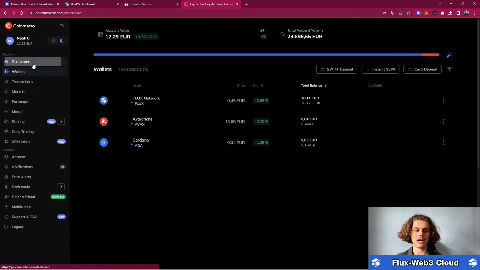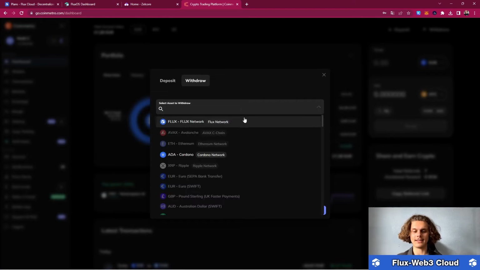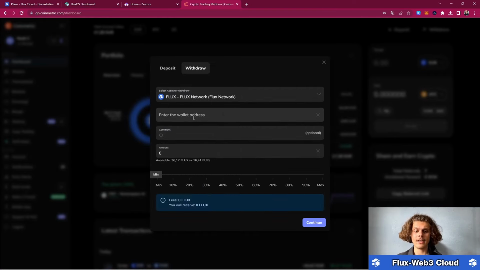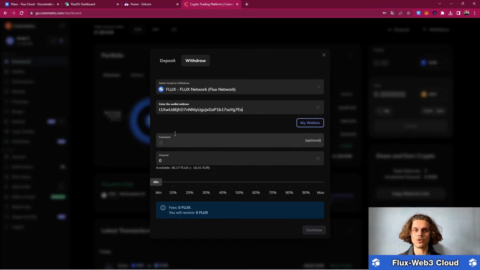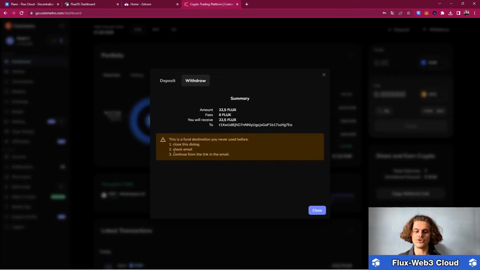Now, the way I do it is I hop over to dashboard, then again next to the deposit button, click on withdrawal and then select the asset, in my case Flux, and then copy and paste the address you just got from your wallet. Now, if you are unsure, you can always try it with a little amount and see if the transaction goes through, and if it goes through, you can just send everything. So in my case, I will also just send 22 Flux over for now. So let me click on continue and then confirm this transaction.